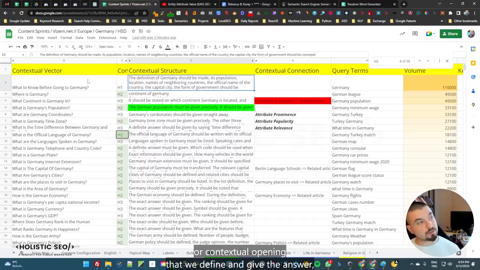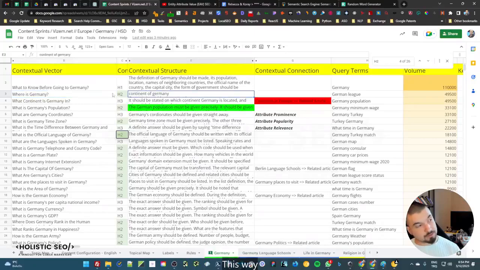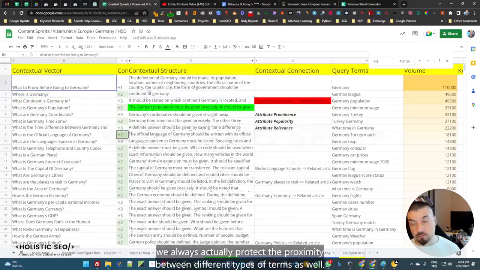Then we define and give the answer. Then we make a kind of intro to the next heading as well. This way, we always protect the proximity between different types of terms as well.